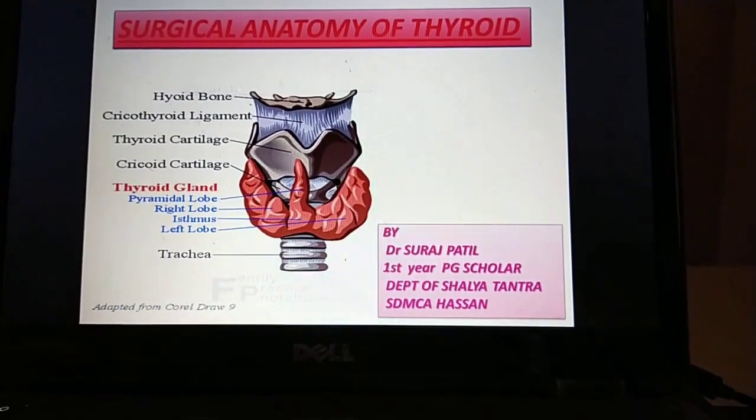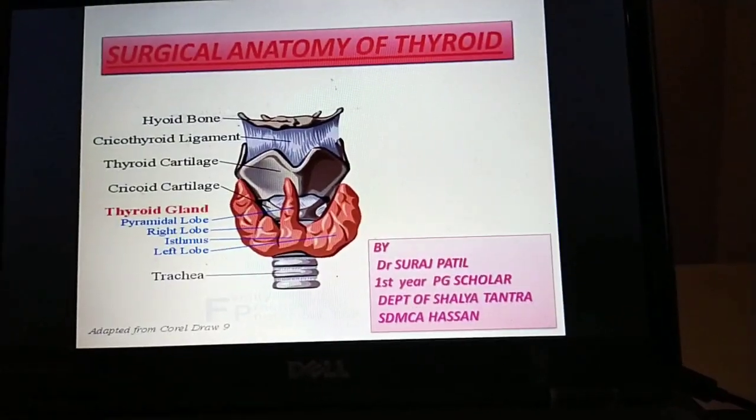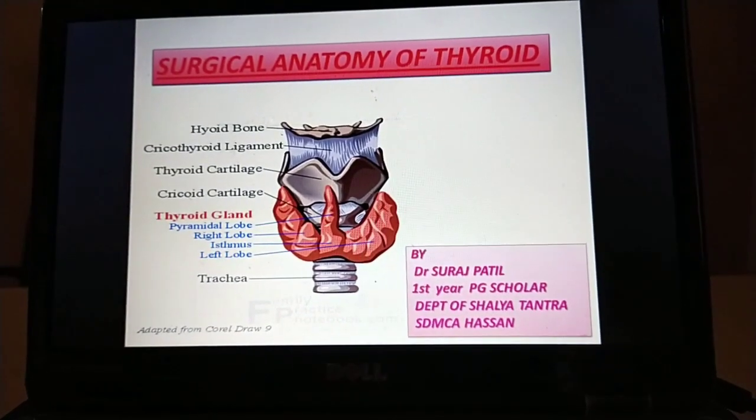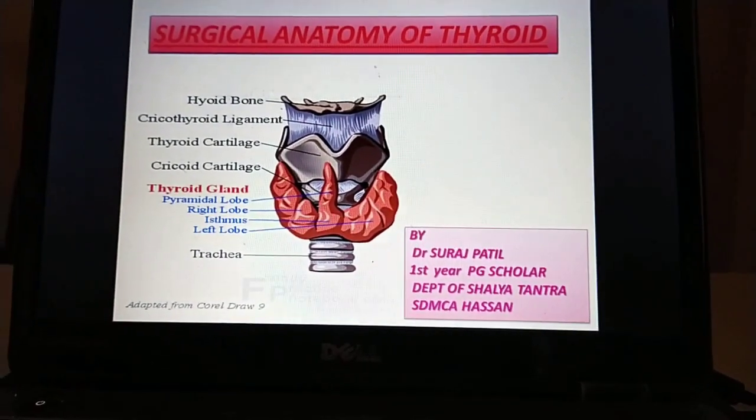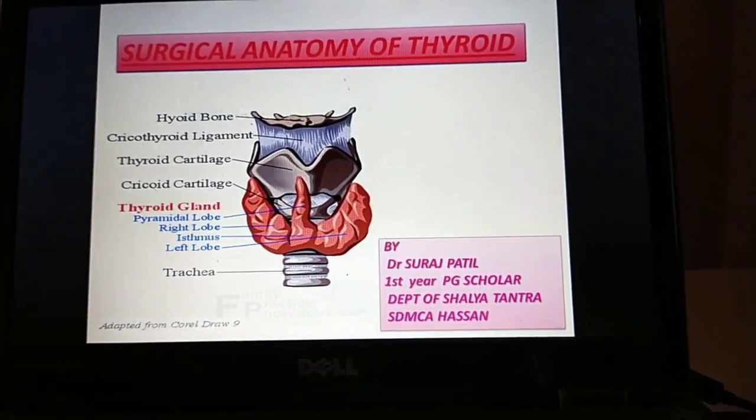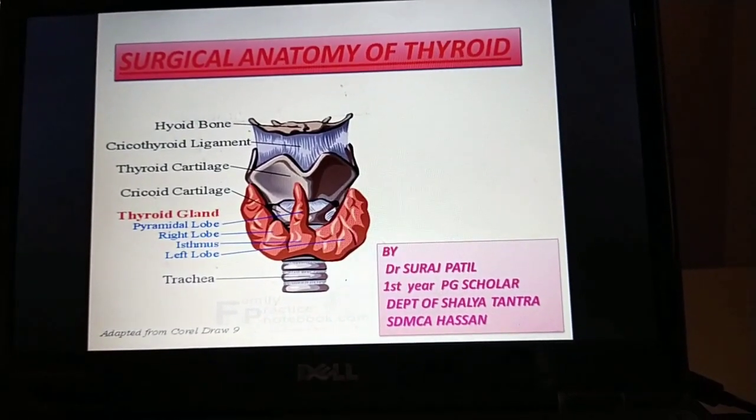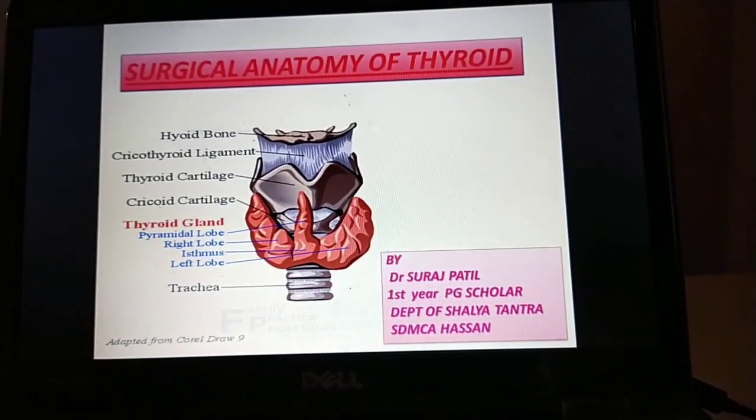Another thing, nowadays females most of the time suffer from hypothyroidism. And for hypothyroidism we are giving thyroxine tablets nowadays.